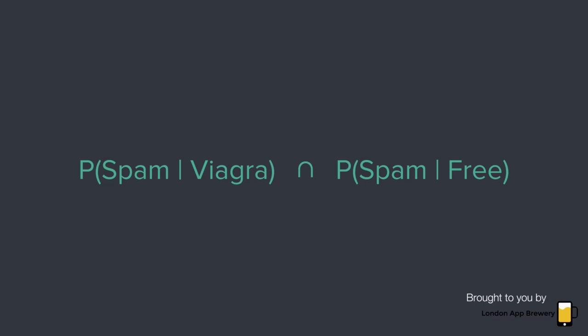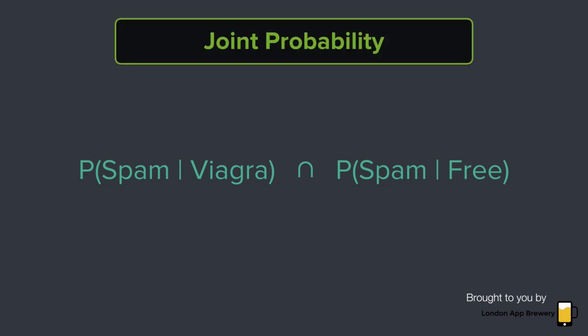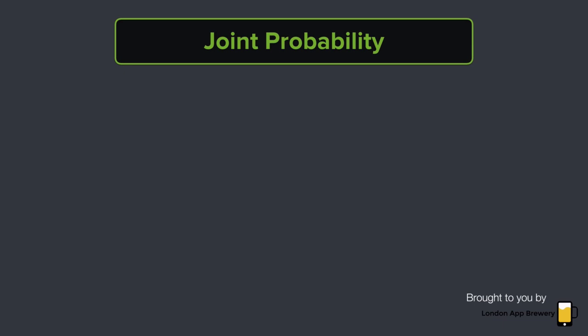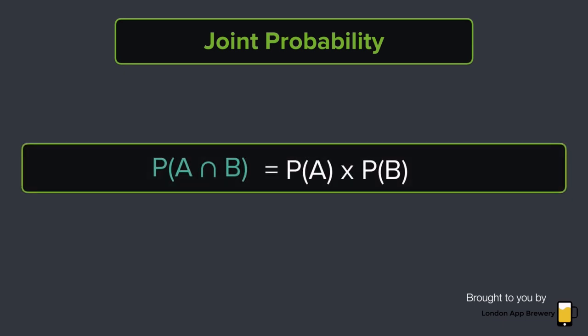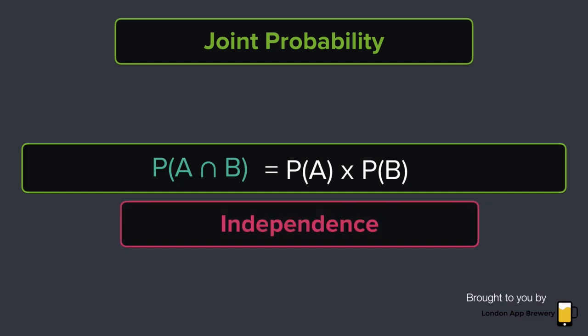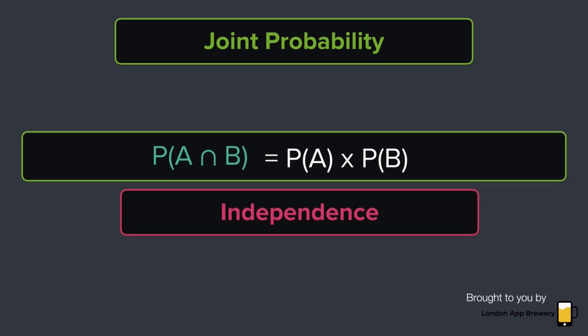At this point, we've come full circle, all the way back to joint probability. Remember how, with the coin flipping example, we simply multiplied the probability of heads times the probability of heads to figure out the chances of getting two heads in a row? The reason we could do that was because the two events were independent. And this brings us to the naive part of the naive Bayes classifier.